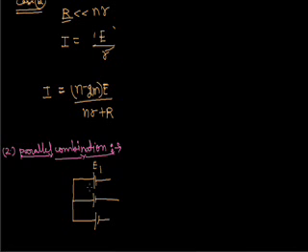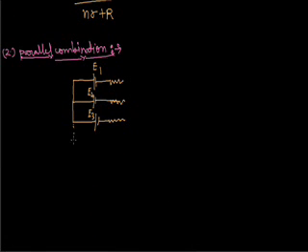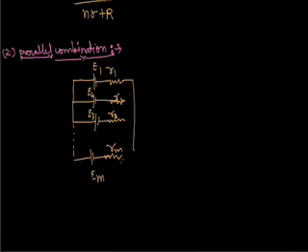This is E1, this is E2, this is E3, up to EM, and their internal resistances are R1, R2, R3, up to RM, and here is the external resistance.